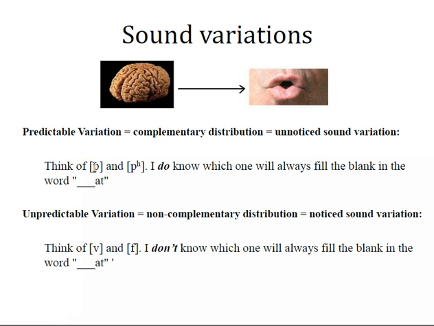Contrast that with these two sounds. This one will appear here, this one will never appear here. In this example, this one can appear here, and this one can also appear here. So I can't tell just by looking at the sounds which of these will appear. I have to ask myself, what is the speaker trying to say? Here I don't have to ask myself, what is the speaker trying to say? Here I do. But if I look at the environment, I cannot predict which of these will fall right here.